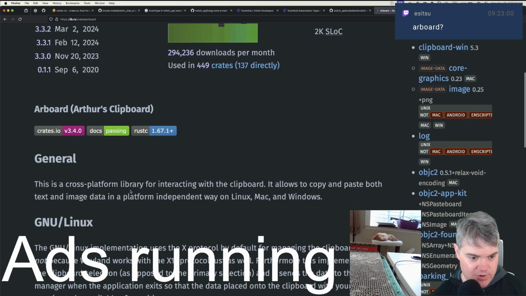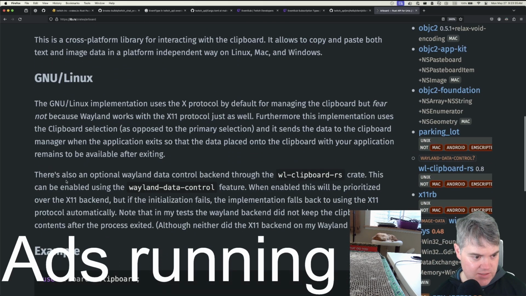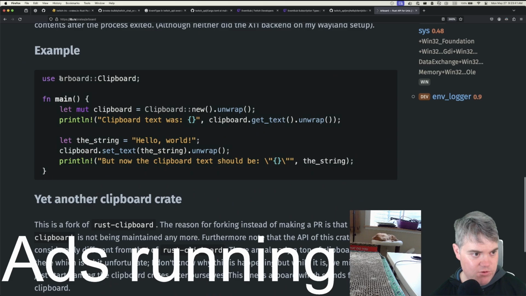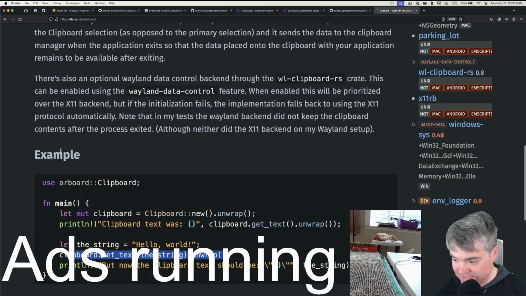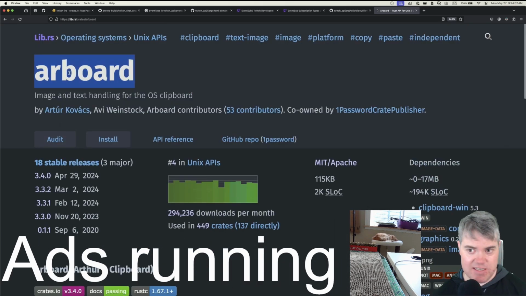This is a cross-platform library for interacting with the clipboard. It allows you to copy and paste both text and image data in a platform independent way on Linux, Macs, and Windows. Okay, great. All right. Here's another example. Okay, so we use arboard clipboard. We create a new clipboard. We figure out what we're going to put in there, and we just say set text and that, and then we're good to go. Okay, I mean, that sounds pretty easy and pretty easy to use.